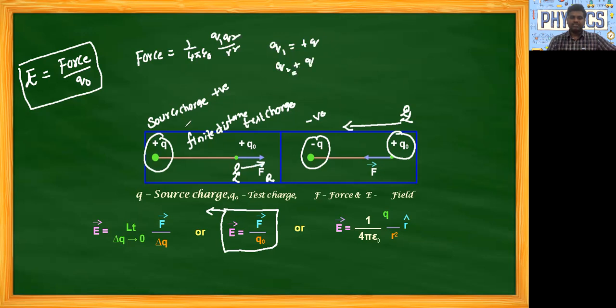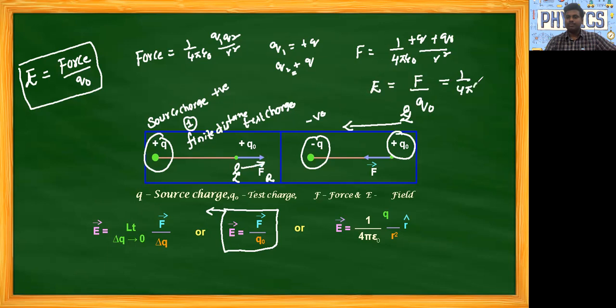In this first case, our force is equal to 1 by 4 pi epsilon naught plus Q into plus Q naught by R square. This is the force between the source charge and the test charge. Now we want to find the electric field. The electric field is equal to force per unit test charge, that is unit positive test charge. Then the force we got is 1 by 4 pi epsilon naught Q Q naught by R square, and in the denominator we already have Q naught.